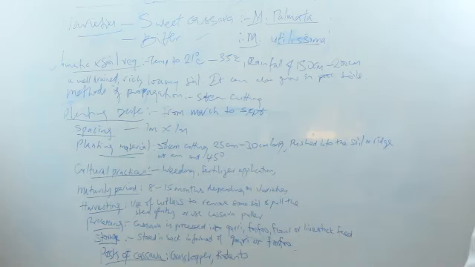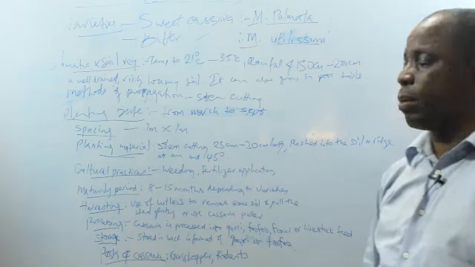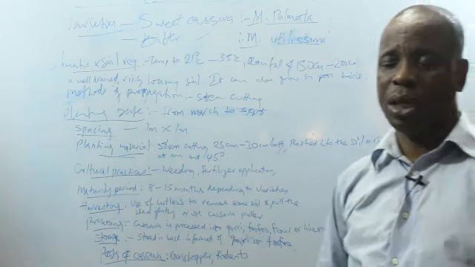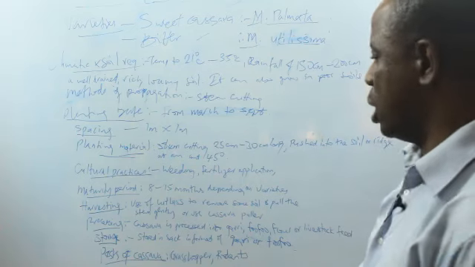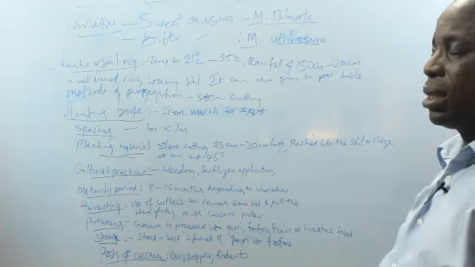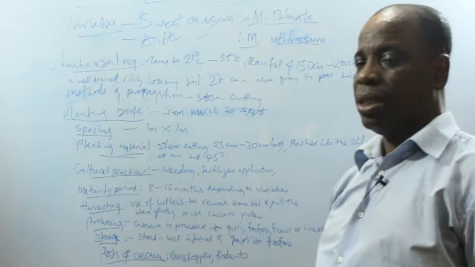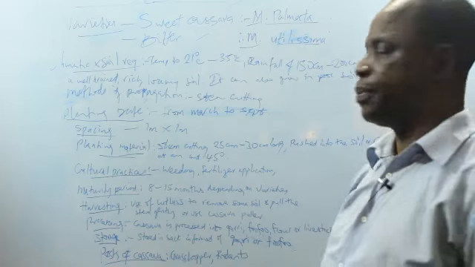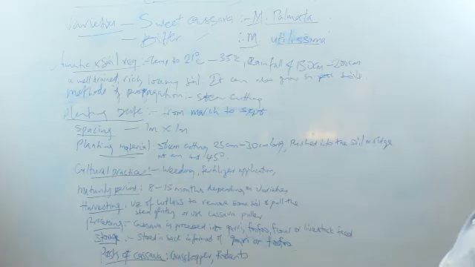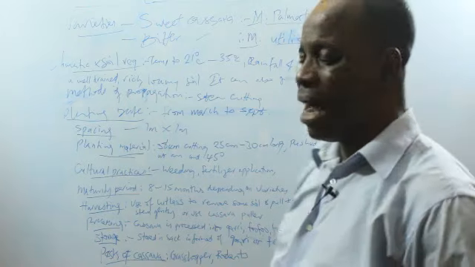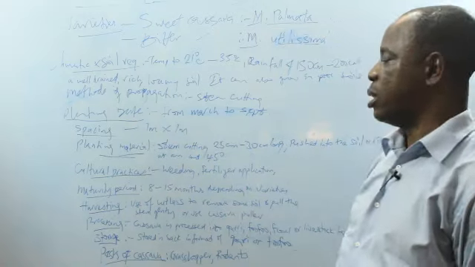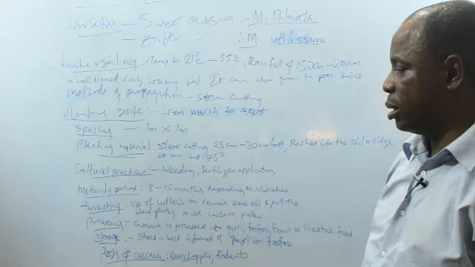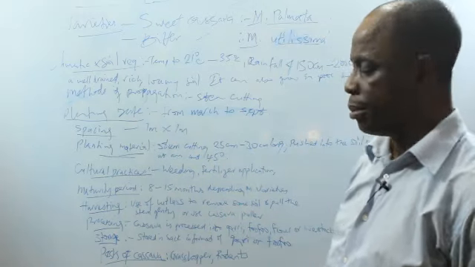Now, method of propagation. Cassava is propagated by stem, and we call it stem cutting. The stem is cut at about 10 to 15 centimeters, and it's suitable for planting. It sprouts from the nodes. Planting date is from March to September. And the plant distance or spacing is 1 meter by 1 meter.